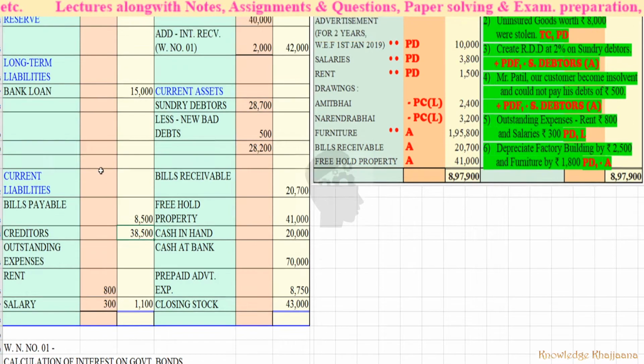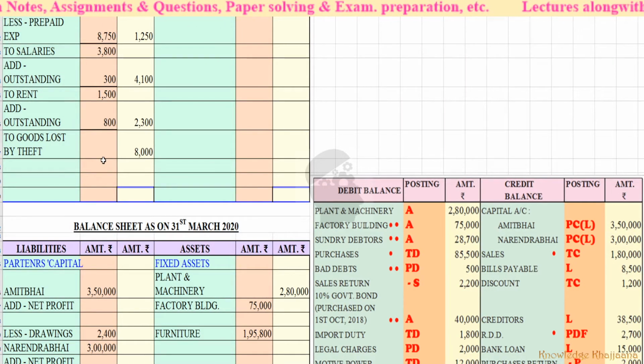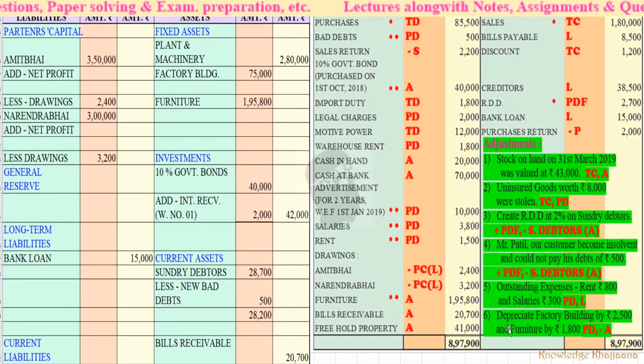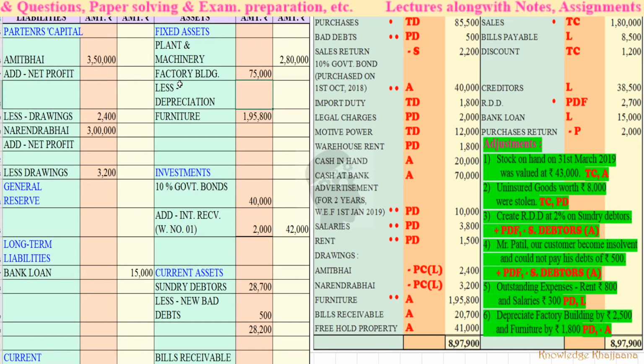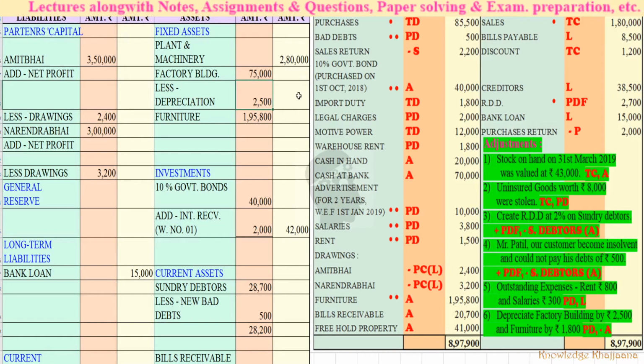Next. Depreciate factory building. But we have still to do it. We remember it. Depreciate factory building by rupees 2,500. Very easy. Factory building less depreciation. How much is it? Rupees 2,500. So 75,000 minus 2,500 is equal to 72,500, right? And furniture by 1,800.